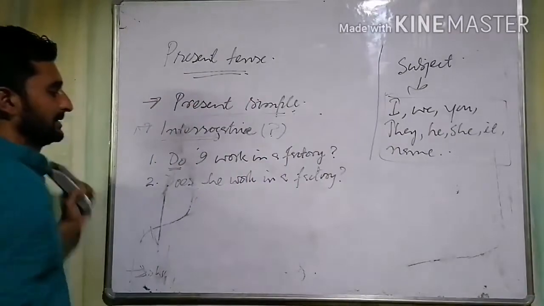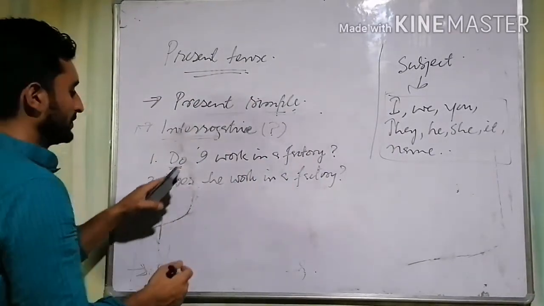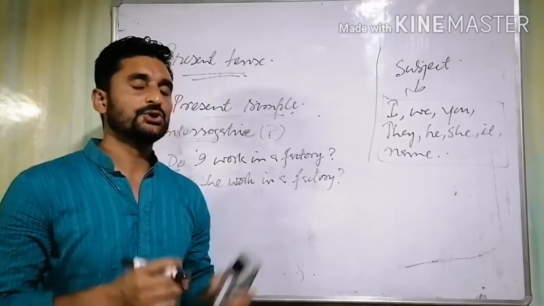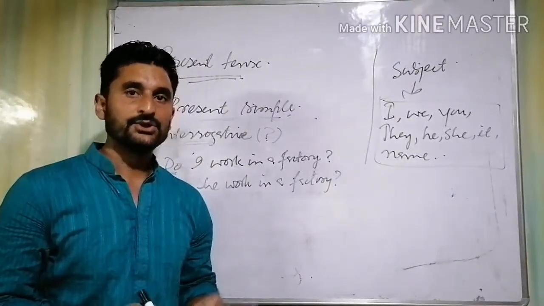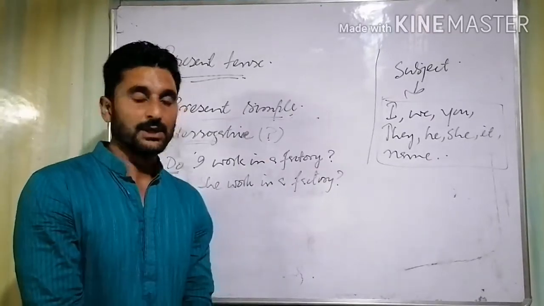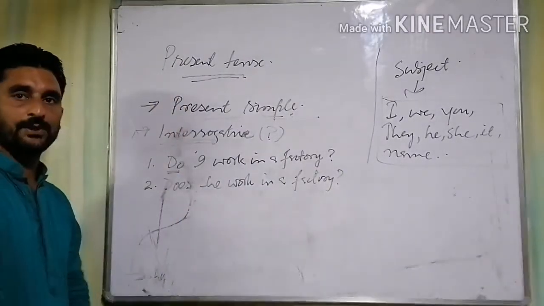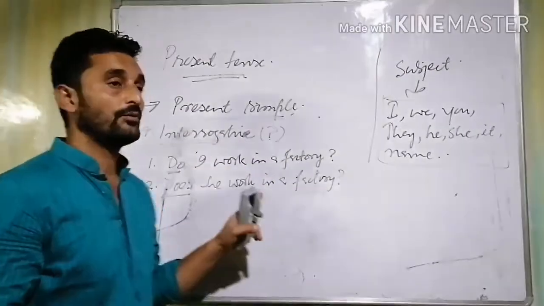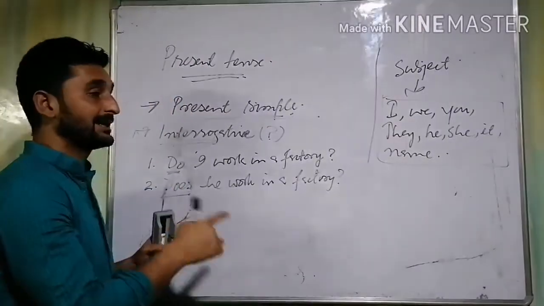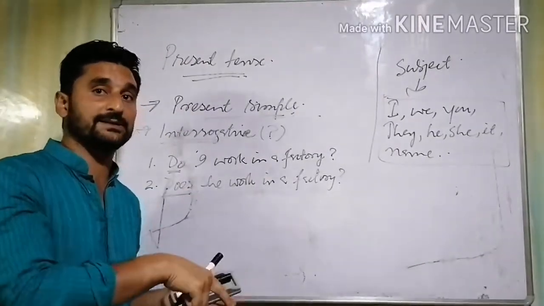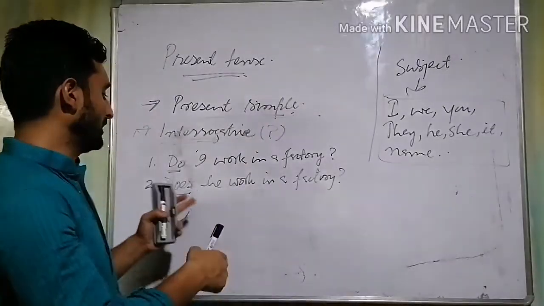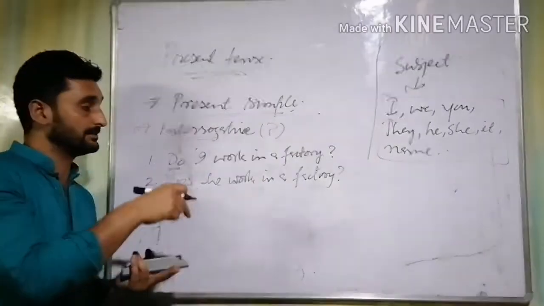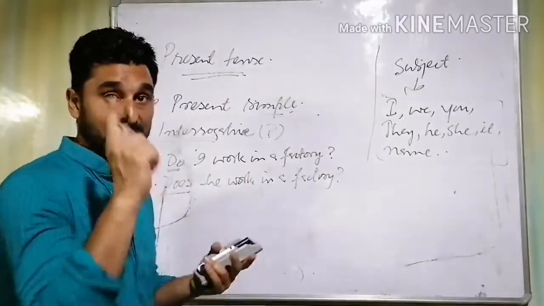Look at these examples. Do I work in a factory? That's a question. Do you work in a factory? Do they work in a factory? But when it comes to third person singular, what do we write? Does. Does she work in a factory? It should not be like, does she works in a factory? We often make such kinds of mistakes. We add s or es in case of an interrogative sentence as well, but that's incorrect.